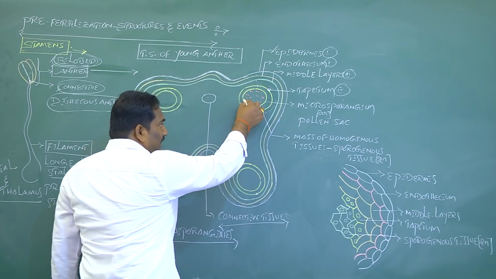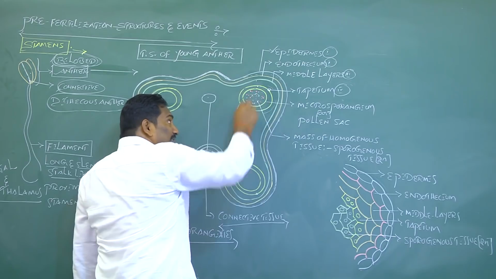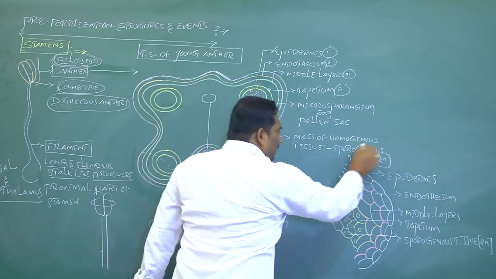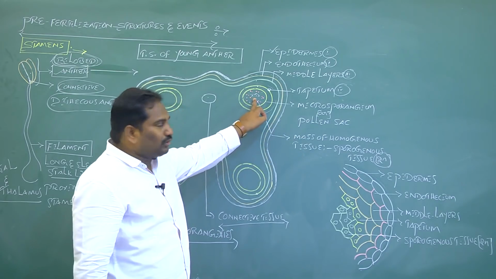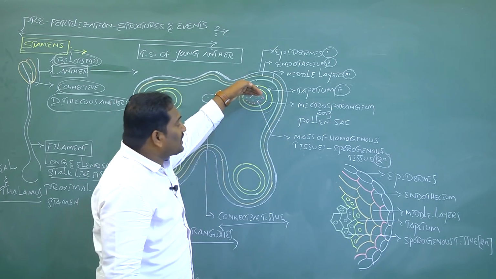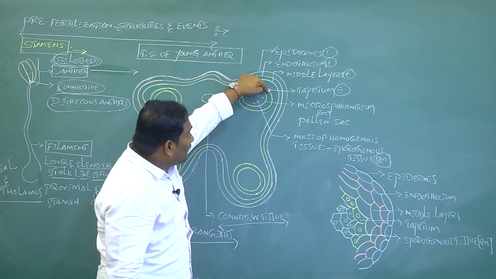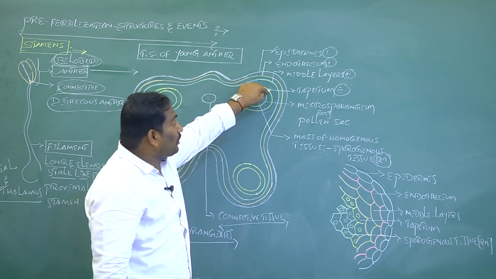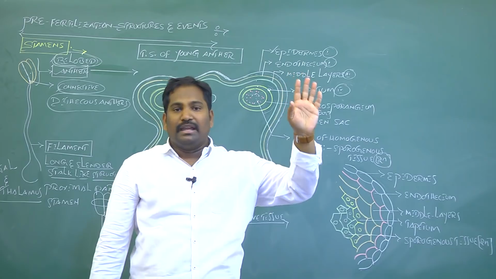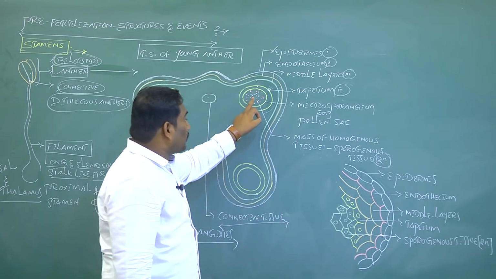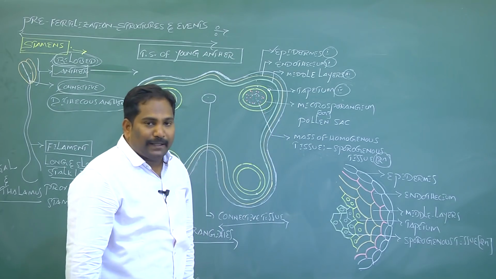Each microsporangium has a mass of sporogenous tissue, generally diploid. For the beginning development of the sporogenous tissue, the nutrition is given by the innermost layer of the anther wall, called the tapetum. Tapetum is the innermost layer of the anther wall. It nourishes the growing sporogenous tissue in a pollen sac or microsporangium.